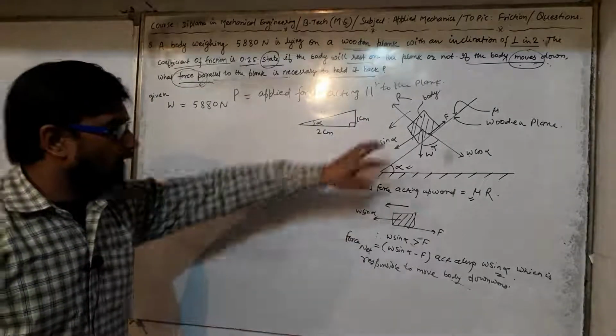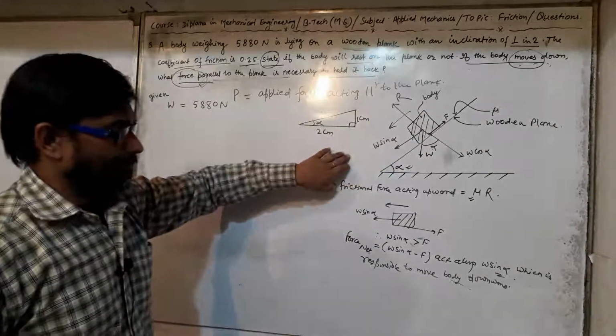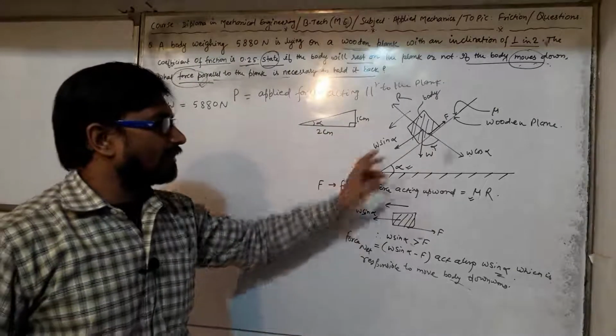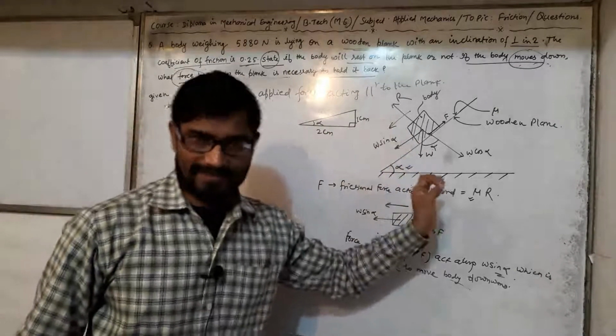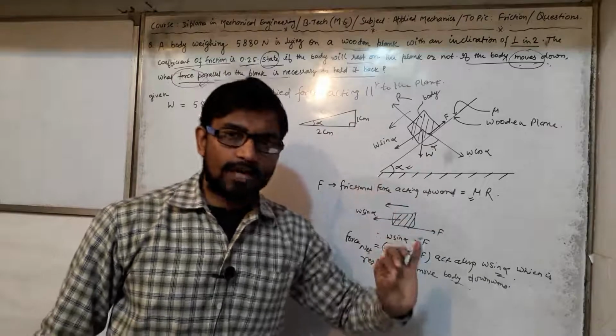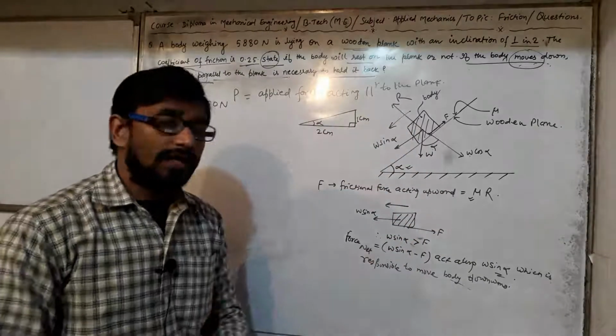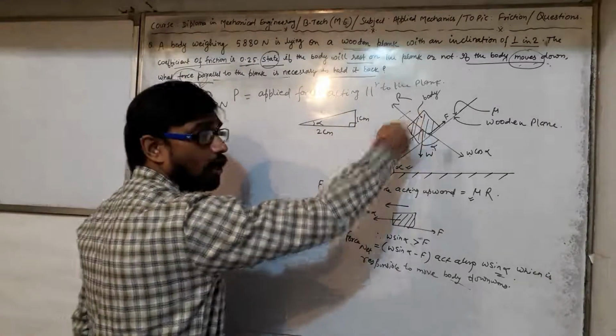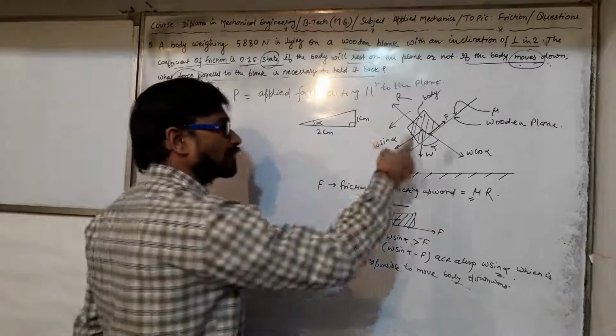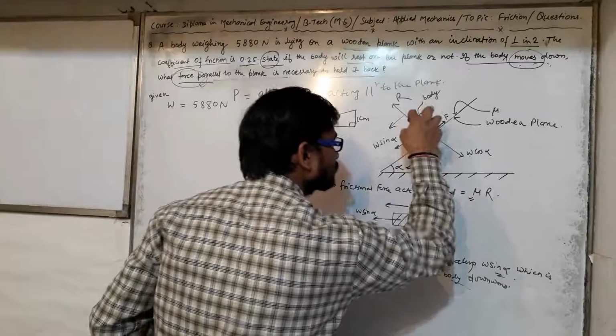See, now the body is moving in downward direction, and it has to be held back. It means we have to apply an external force opposite to the direction of motion so as to hold it at this position.